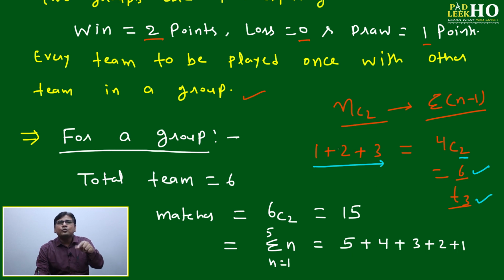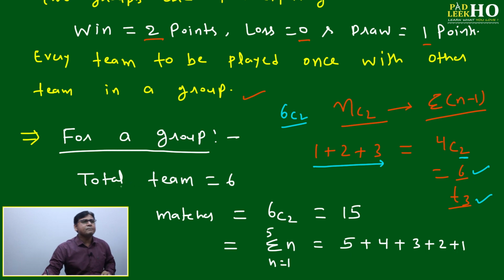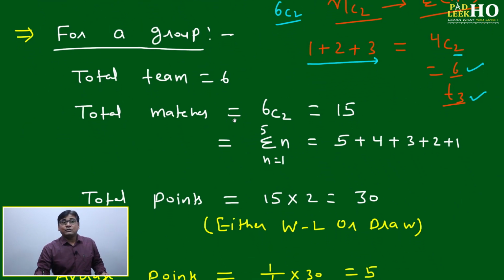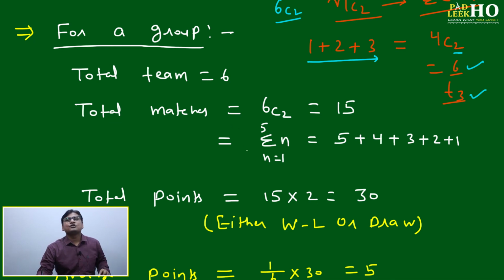Then for this selection of 2, or selection of a pair out of n, here the total number of teams in a group is 6, so 6C2 will always come into the picture. But keep this in mind: if every team is playing with each other, then it is always a selection of a pair, which means selection of 2. Let's see what is happening. It is a little interesting, and you will enjoy solving any level of question once you have understood. You will enjoy what I am telling. Just try to keep it in mind. You will enjoy solving any level of question based on minimum and maximum points for any kind of game-based caselet or any kind of tournament.